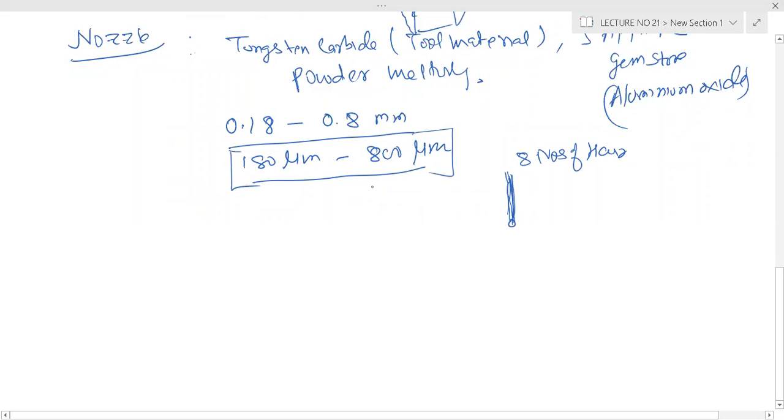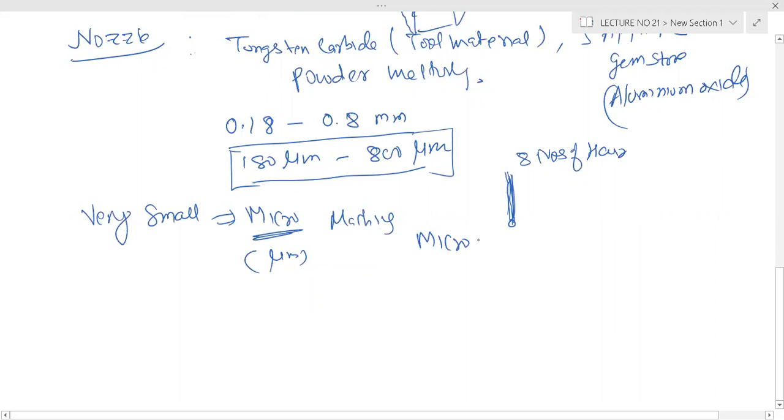It is very, very small. When we say micro machining, it is micron size. And the chip is your micro chip. You cannot see it by the naked eye.